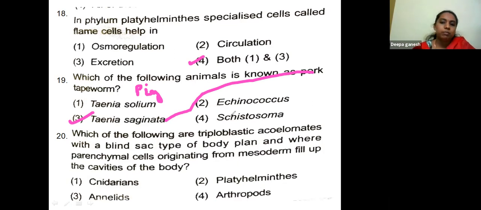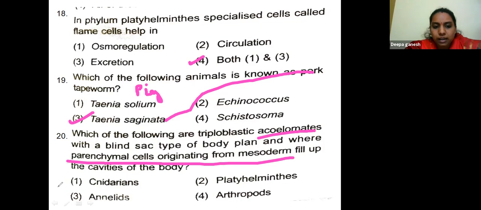Which of the following are triploblastic acoelomate with a blind sac type of body plan where parenchyma cells originating from mesoderm fill up the cavities of the body? When it says acoelomate, parenchyma cells filling up mesoderm, it belongs to Platyhelminthes. This is coelomata, pseudocoelomata, acoelomata.